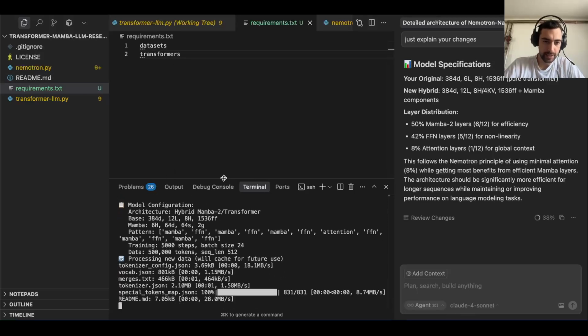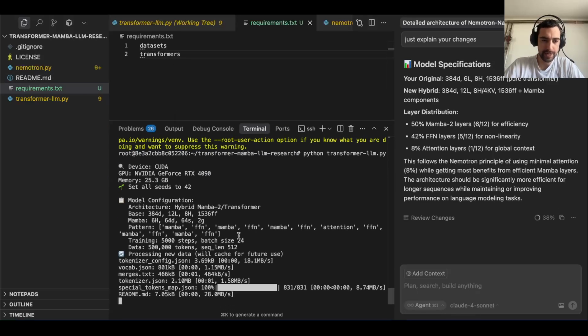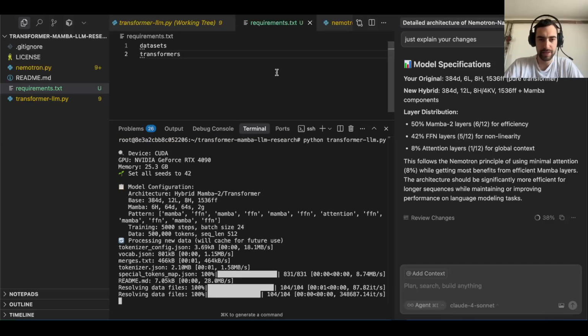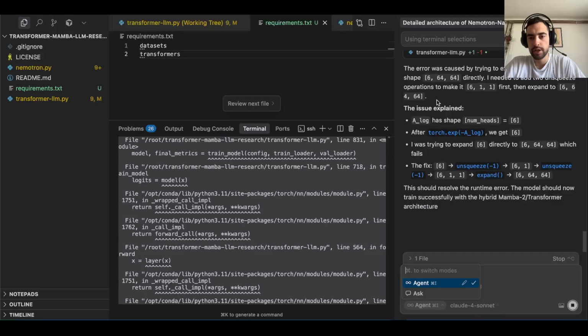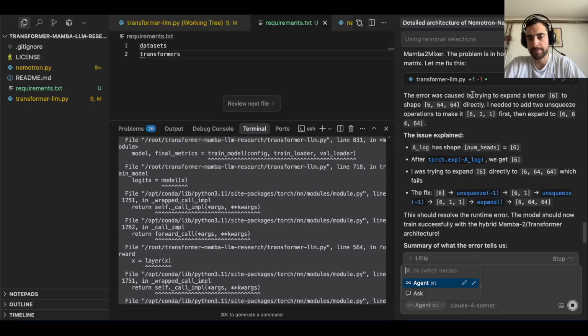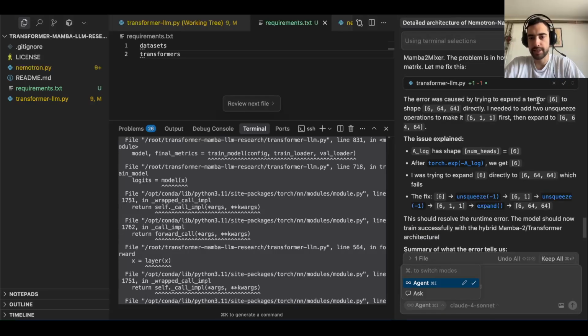Now I see that the tokenizer is being downloaded. I don't see any errors, but I do expect a couple of errors when running this for the first time. So then I'm just gonna send it to Cursor. It's gonna fix it. There is some issue. So the error was caused by trying to expand the tensor 6 to shape 6, 64 directly. I need to add 2 unsqueeze operations to make it 6, 1, 1 first, then expand to 6, 64.